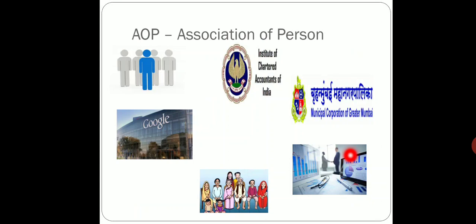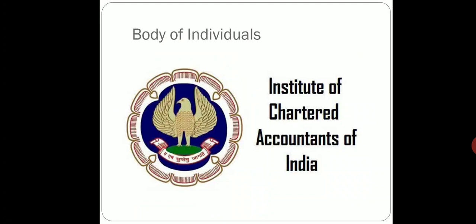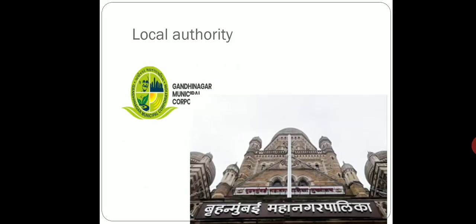So a group of all these would be known as an association of persons, and if they all come together, then it would be an association of persons. Then we have the body of individuals, for example the Institute of Chartered Accountants of India, wherein only a group of Chartered Accountants has come together and formed the particular entity, and that is why it is a body of individuals.